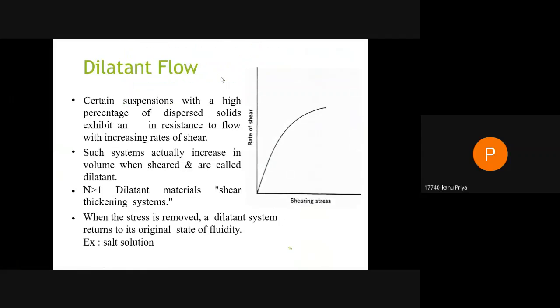Dilatant flow. Certain suspensions with a high percentage of dispersed solid exhibit an increase in resistance to flow with an increase in rate of shear. Such systems actually increase in volume when sheared and are called dilatant. N is less than 1. Dilatant materials are called shear thickening systems. When the stress is removed, they return to the original state of fluidity.